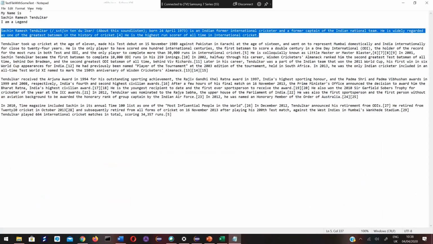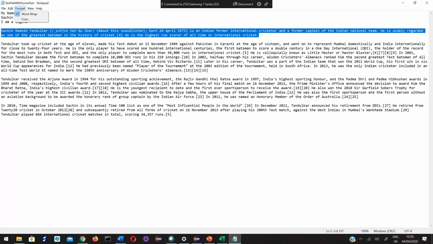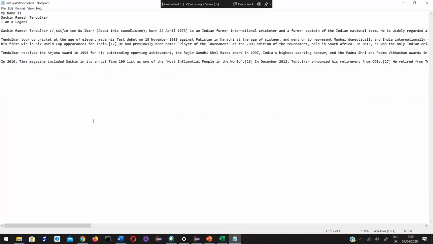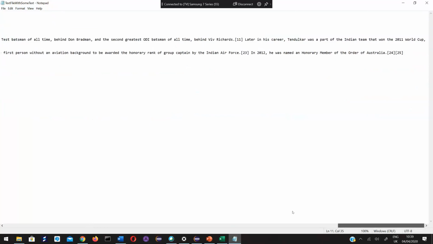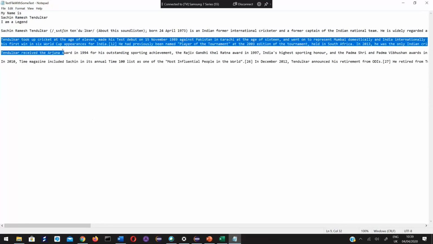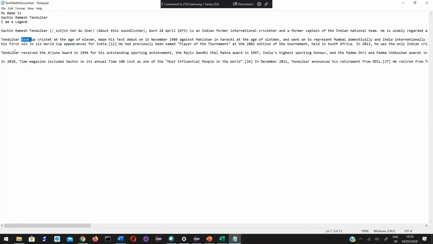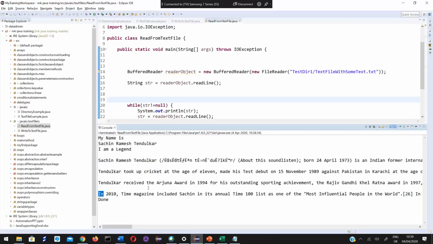If I go to edit, format, and remove this word wrap, so these many lines are there. All the 7 lines got printed here.